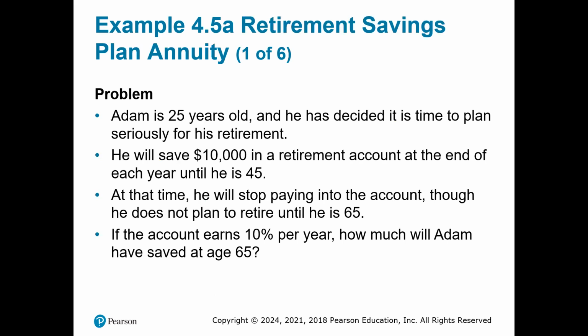Retirement savings plan annuity. Adam is 25 years old, and he has decided it is time to plan seriously for his retirement. He will save $10,000 in a retirement account at the end of each year until he is 45. At that time, he will stop paying into the account, though he does not plan to retire until he is 65. If the account earns 10% per year, how much will Adam have saved at age 65?